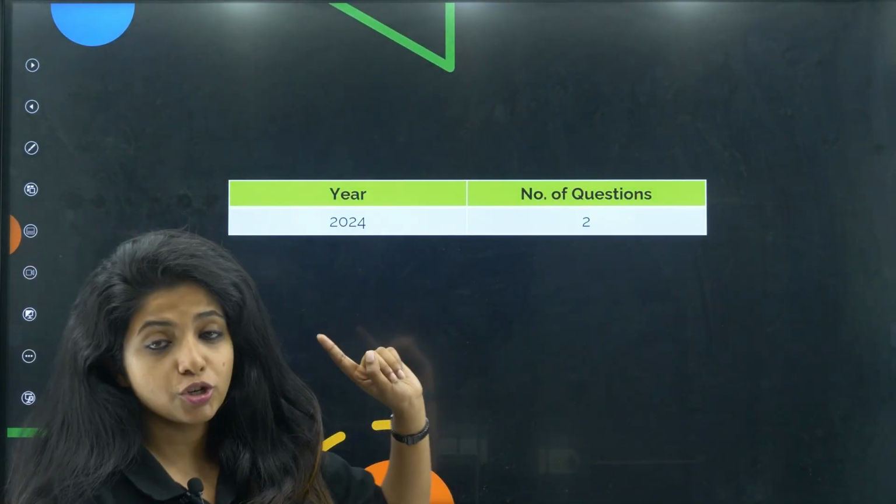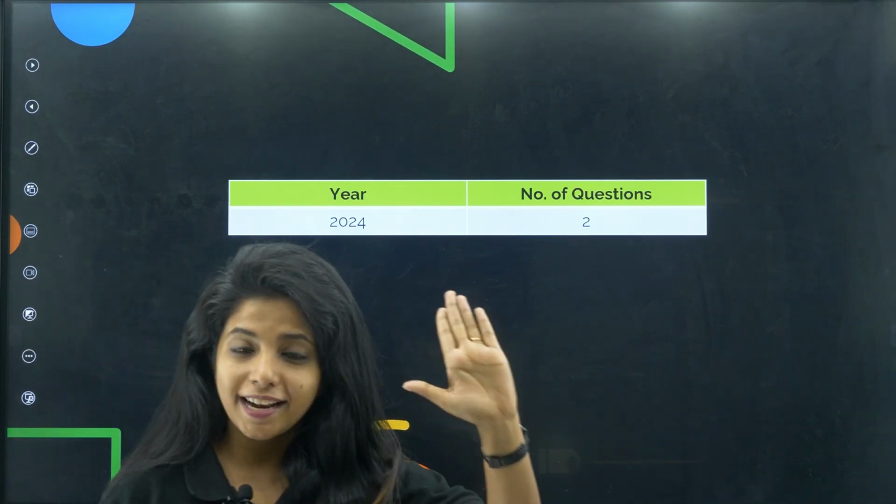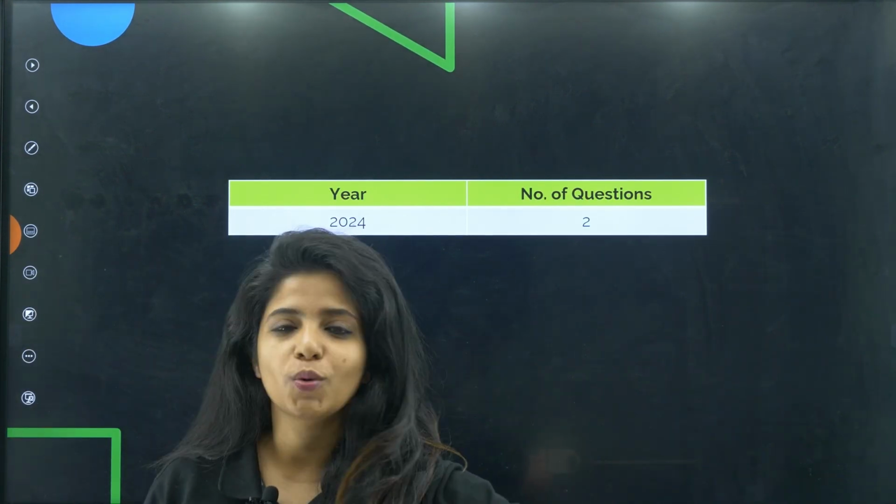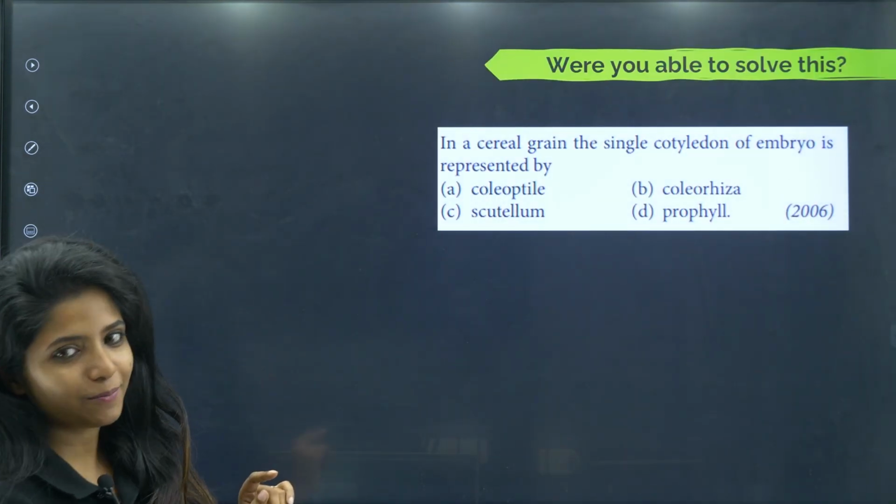Going ahead, the number of questions was 2 into 4, 8 marks. Can we lose 8 marks? No, we cannot lose 8 marks. So this is why the chapter is important.